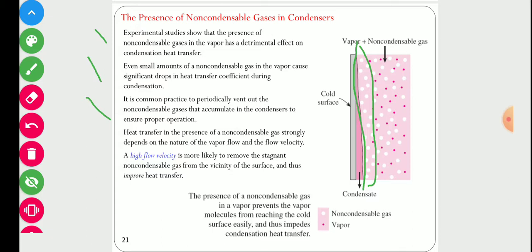If you visit any industry and see a condenser, you will always find there is one vent. That vent is used to remove non-condensable gas in the condenser. Otherwise, its efficiency decreases sharply. Also, a high flow velocity is more likely to remove the stagnant non-condensable gas from the vicinity of the interface and thus improve heat transfer.